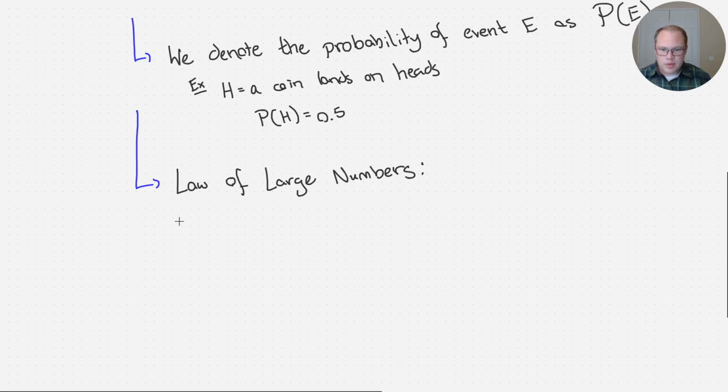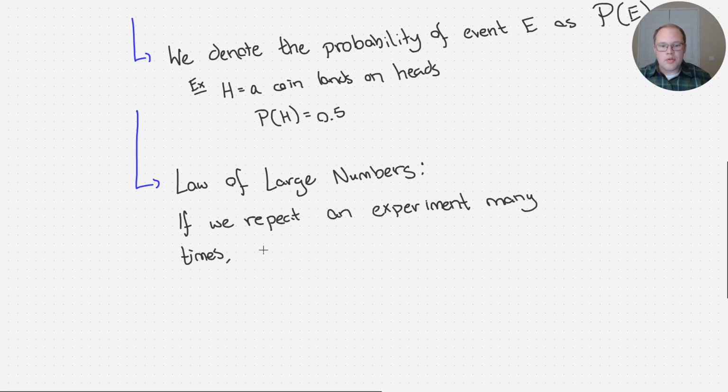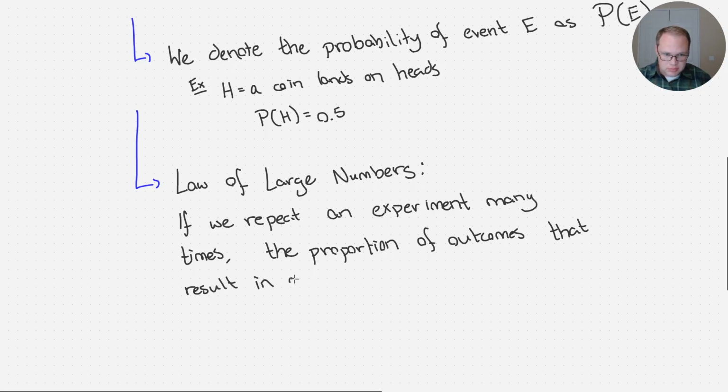If we repeat an experiment many times, the proportion of outcomes that result in an event, the proportion of times an event happens, gets close to the theoretical probability of the event.